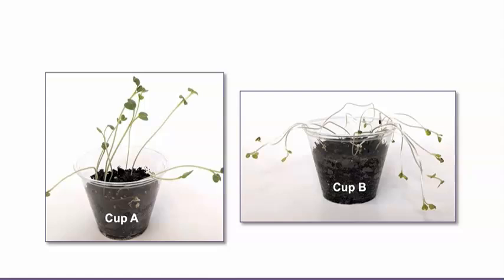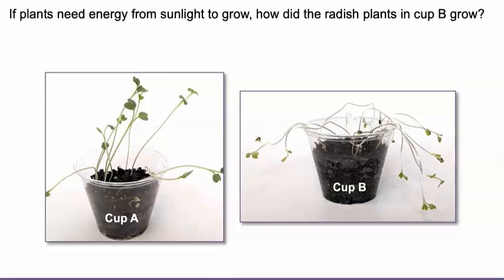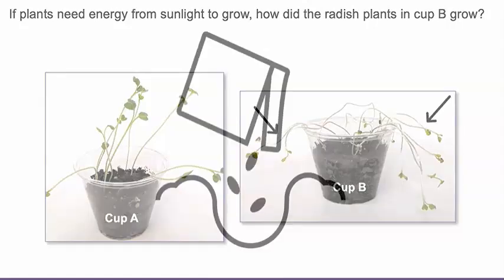We agreed that the plants in cup A use energy from sunlight and matter from air and water to grow new tissue. But if plants need energy from sunlight to grow, how did the radish plants in cup B grow? Well, when plants produce seeds, they store energy in them for young plants to use as they start growing. Most seeds begin growing under the soil, where sunlight does not reach them.